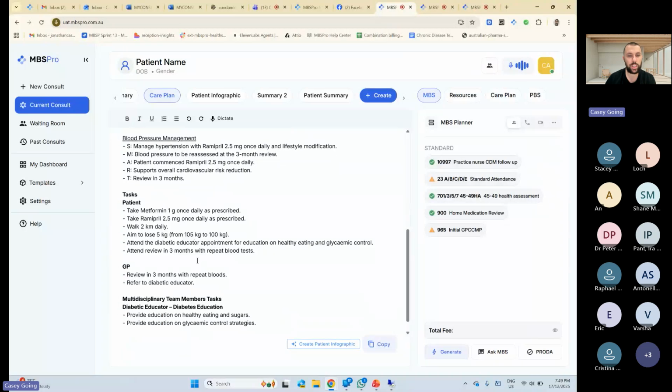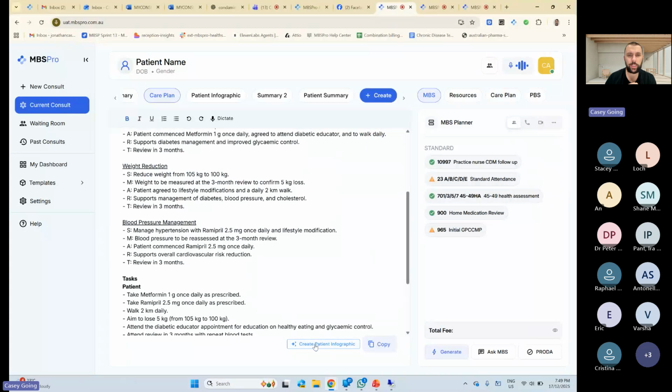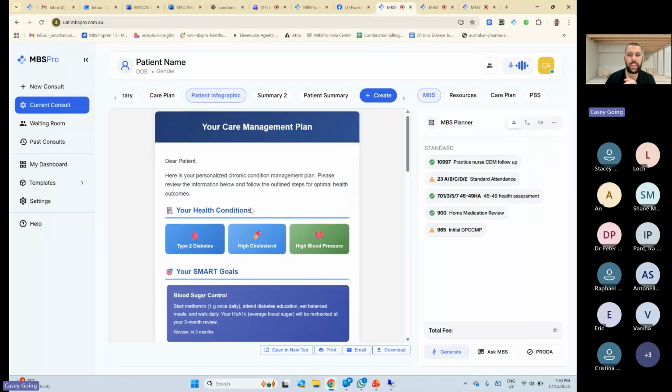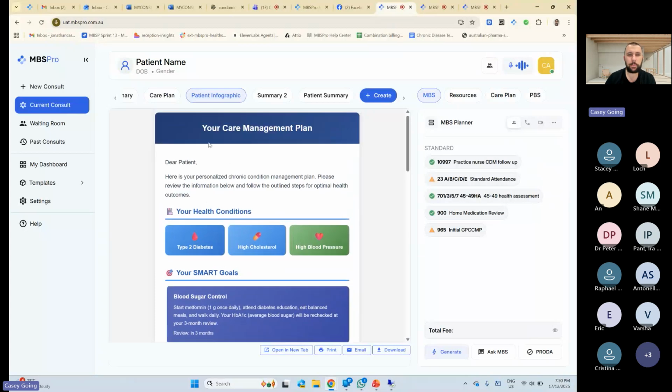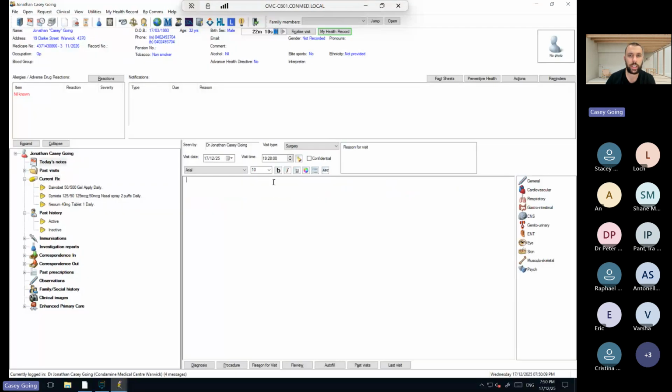You've got your task for your patient GP, and then I'd refer this person off to diabetic educator. We've also got this handy little infographic. So you click on that and it'll create an infographic, which has nice pictures and things like that. This doesn't really copy and paste into Best Practice all that well. You can do it. So you should be able to see my screen now.